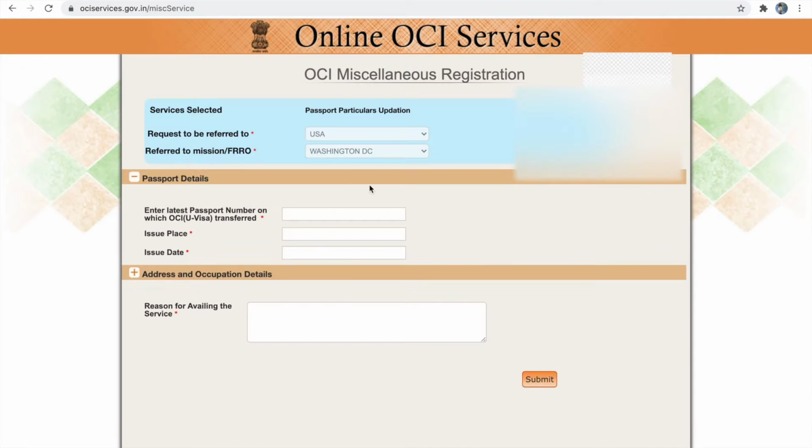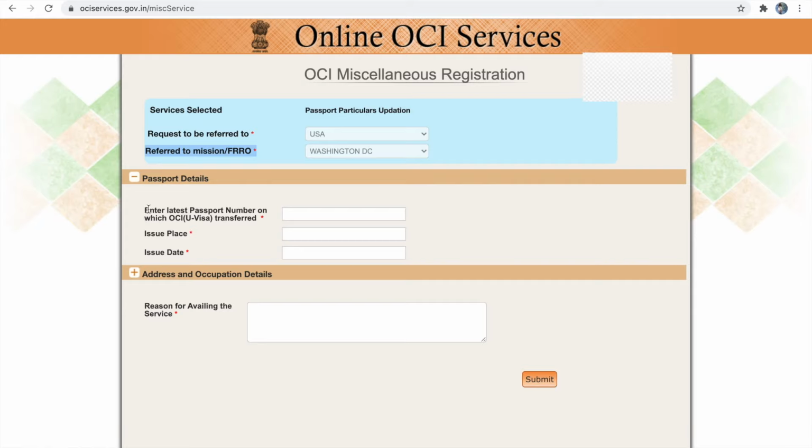and click next. So here your mission is auto populated. Since this is only updation and you are not applying for reissuance of OCI, you don't have to worry about your mission, because some people might have changed their location and their mission might have changed, but you will not be able to change your mission here because this is auto populated from your old OCI card. So don't worry about choosing your mission. This is only going to update in the online system and you are not going to send any physical copy. So no need to worry about your mission here.